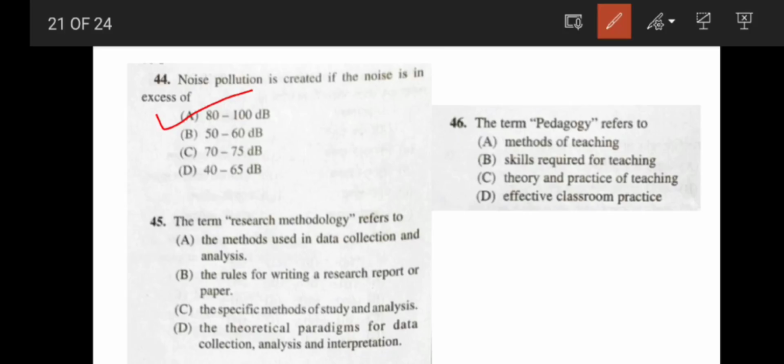Next question, the term research methodology refers to, research methodology means the practice of data collection, analysis and interpretation. So the correct answer is option D, the theoretical paradigm for data collection, analysis and interpretation. Whenever you can see these three terms, the correct answer is that one.